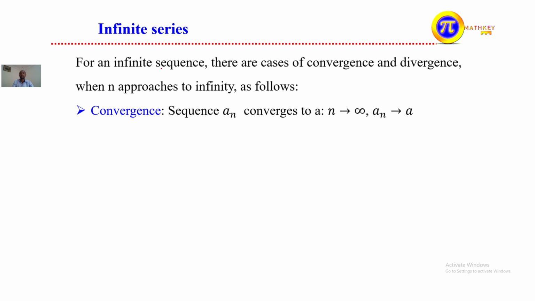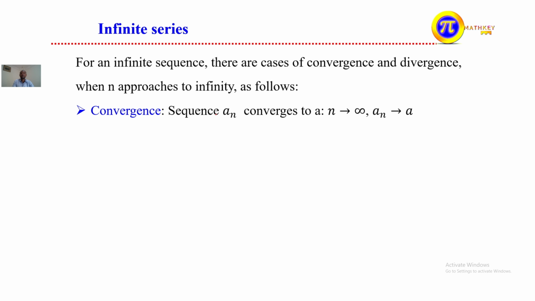The other thing, for the case of an infinite sequence, is convergence and divergence. Convergence means that if the given sequence approaches some finite or fixed value, a fixed limit, we call it convergent, or we say it converges to some value. For example, as n goes to infinity, if an goes to some fixed value a, we call this convergent and say it converges to a. On the other hand, if it goes to positive infinity or negative infinity, or approaches two or more different values, we call that divergent. We can consider examples on this.